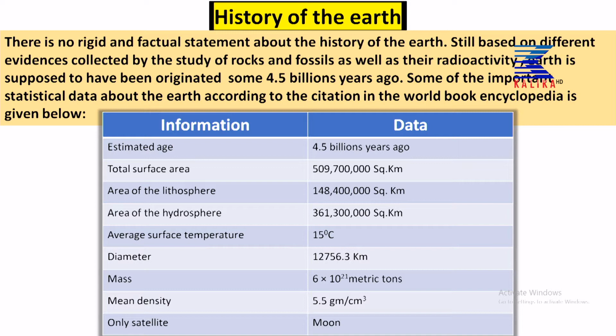And some of the important statistical data come from the encyclopedia: the estimated age, total surface area, area of lithosphere, area of hydrosphere, diameter, mass, mean density, and the satellite. The Earth has only one satellite, that is the Moon.